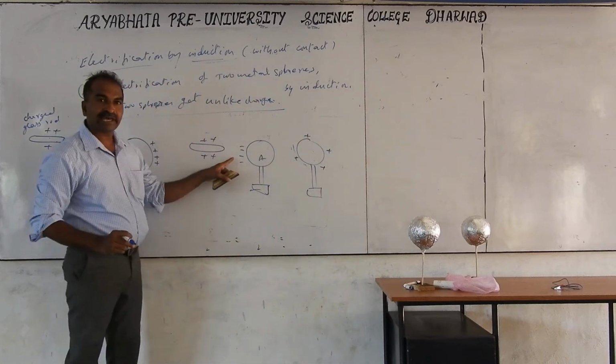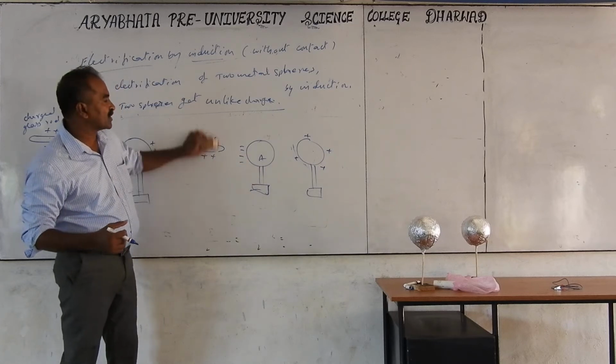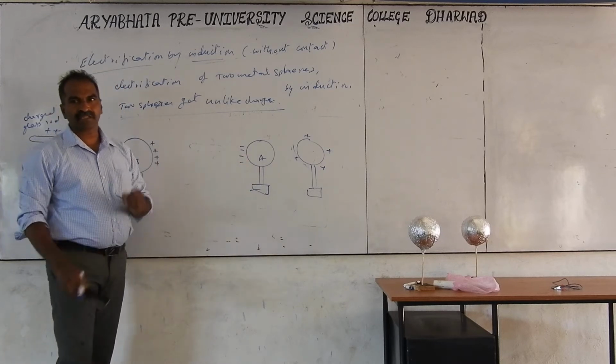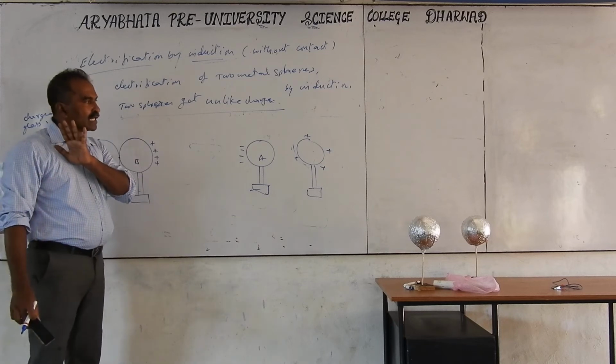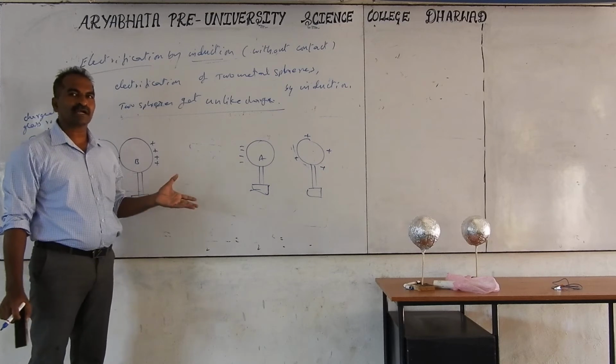Now this attraction is still there, meaning it remains a negative charge. After separation, next you have to remove the glass rod. So you have to draw three stages of the diagram, but so far they haven't asked it. But the procedure is important even for competitive exams. Theoretically not asked, but maybe asked.